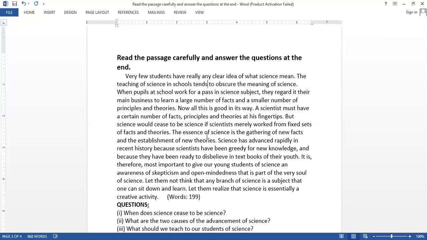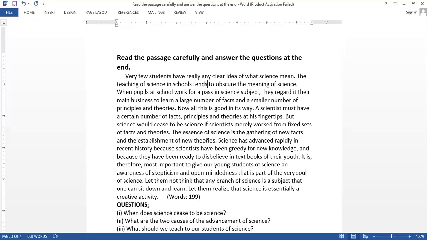Okay, so their skeptic attitude towards already acquired knowledge and their greed for new knowledge made them bring advancement in the field of science. It is therefore most important to give our young students of science an awareness of skepticism. Now, what is skepticism? Skepticism means doubt, suspicion, distrust. Okay, so awareness of skepticism and open-mindedness.